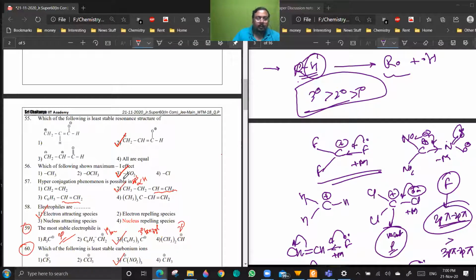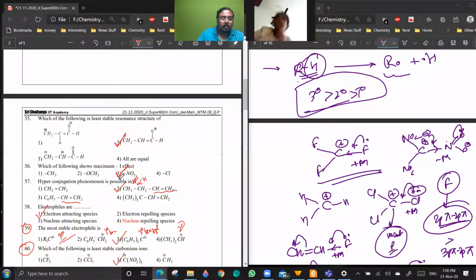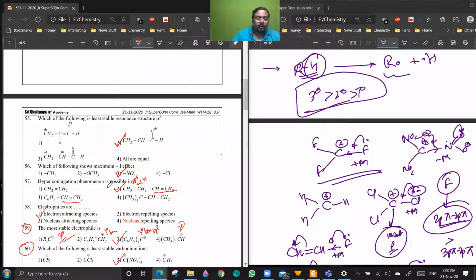What is the doubt in 55? It is asking for the least stable resonating structure. Sir, once can you repeat 57? Hyperconjugation requires the element to have an sp3 alpha hydrogen to a conjugated system. Are you getting the point? Okay, sir. Now, 55. What is the doubt in 55?